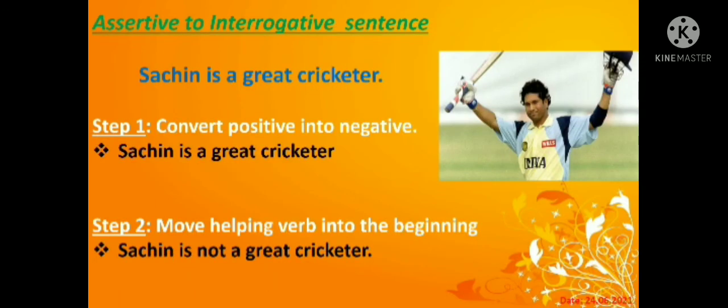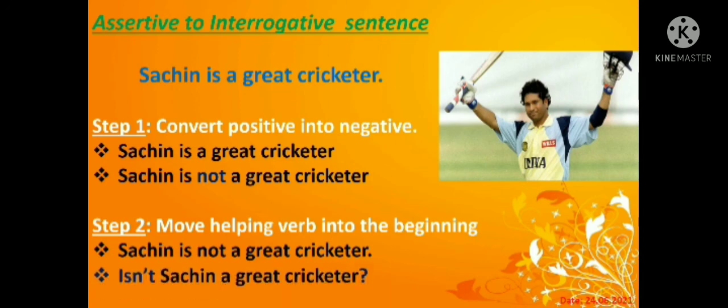Assertive to interrogative sentence: how to change? Sachin is a great cricketer. Step 1, convert the positive into a negative sentence. Sachin is a great cricketer. How to change? Sachin is not a great cricketer. Next, move the helping verb to the beginning, with a question mark. This is an interrogative sentence.